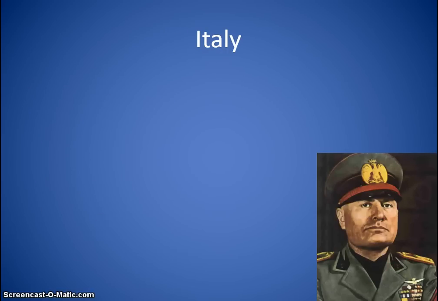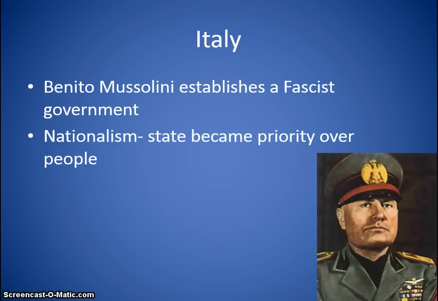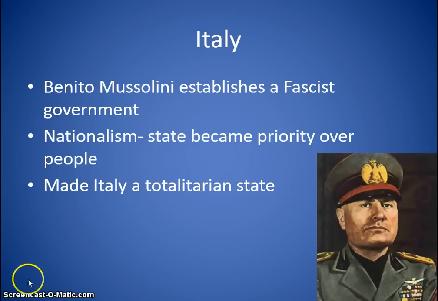The next one is Italy, right? Italy, you have Benito Mussolini, and he establishes a fascist government. When you hear the word fascism, think of Italy, right? That is the kind of dictator that he was, where again he had strong government control of the people. Nationalism, it's a strong sense of pride, where the state becomes priority over what the people need and what the people want. It's more geared towards what's best for the country instead of what's best for you. And he made Italy a totalitarian state where he had full control of the government. Okay, so again, it made Italy a totalitarian state.